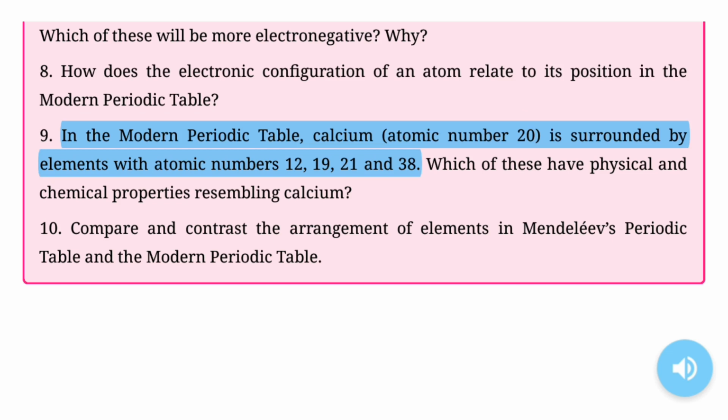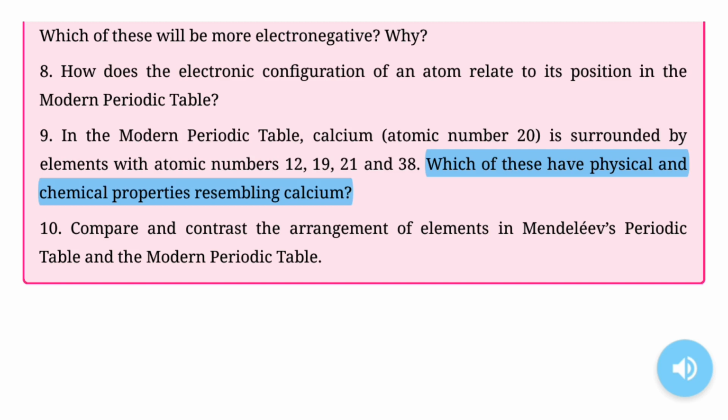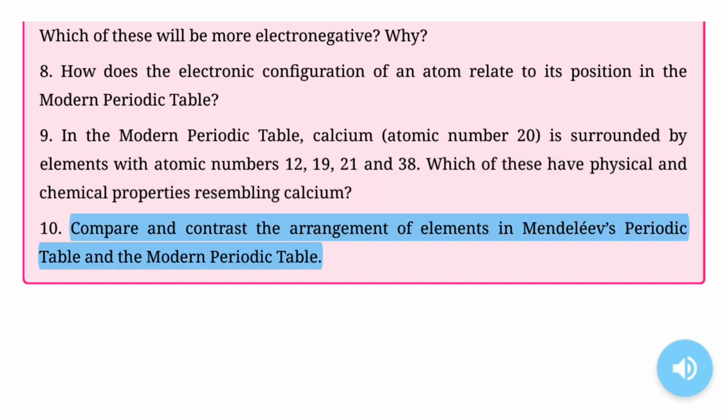9. In the modern periodic table, calcium (atomic number 20) is surrounded by elements with atomic numbers 12, 19, 21 and 38. Which of these have physical and chemical properties resembling calcium? 10. Compare and contrast the arrangement of elements in Mendeleev's periodic table and the modern periodic table.